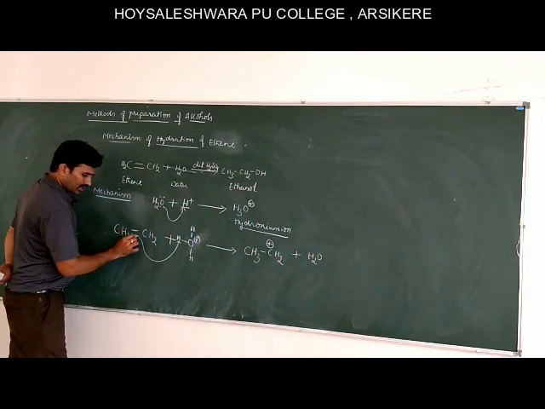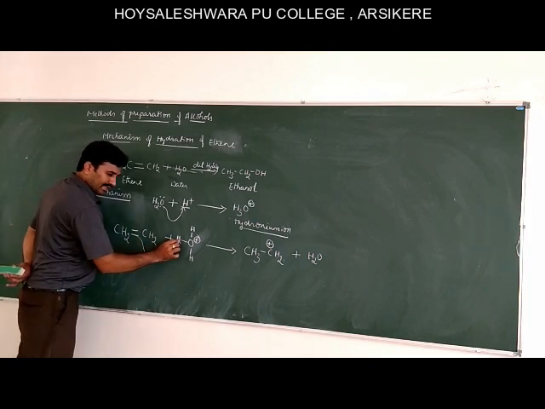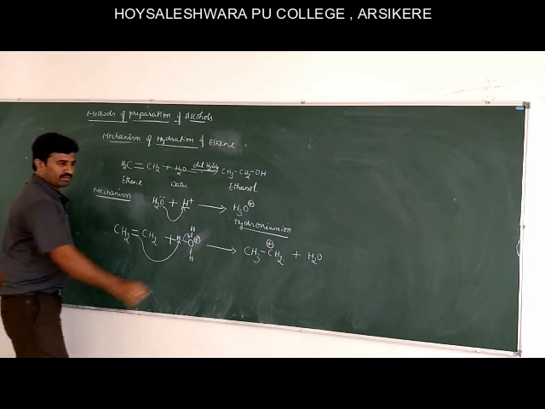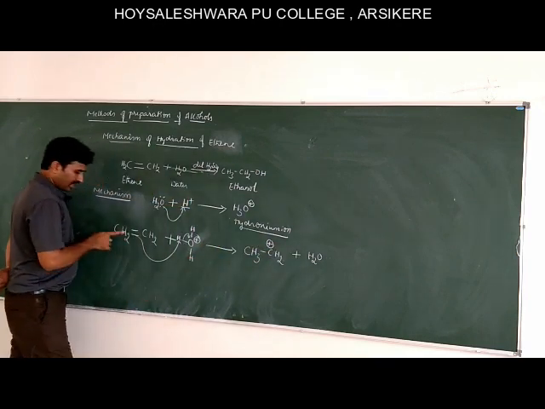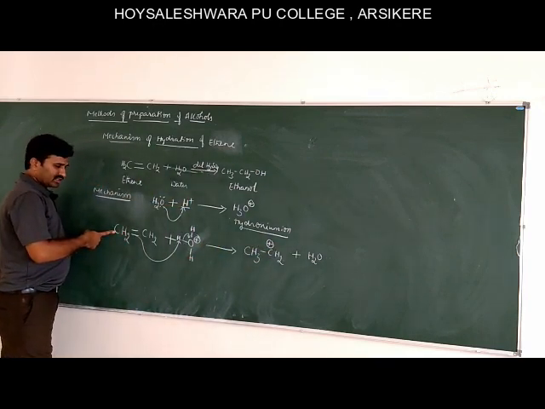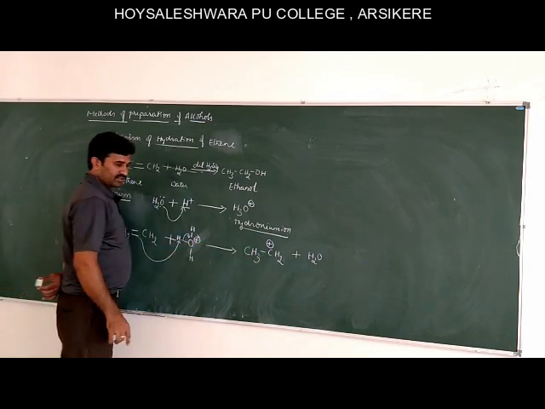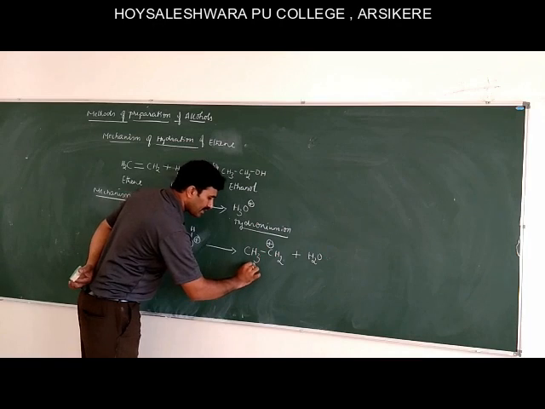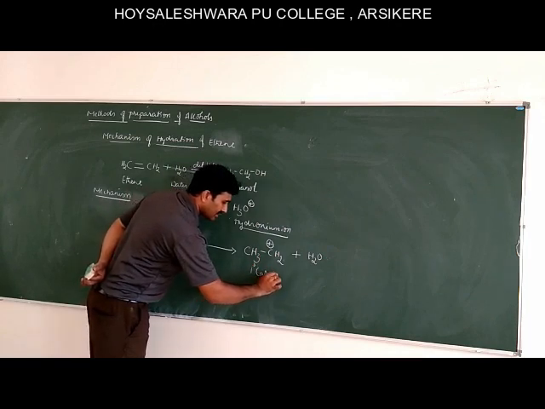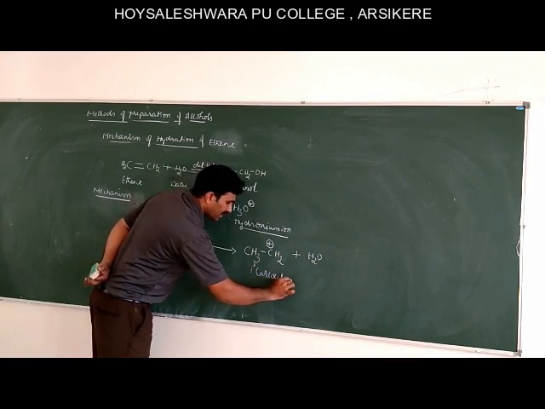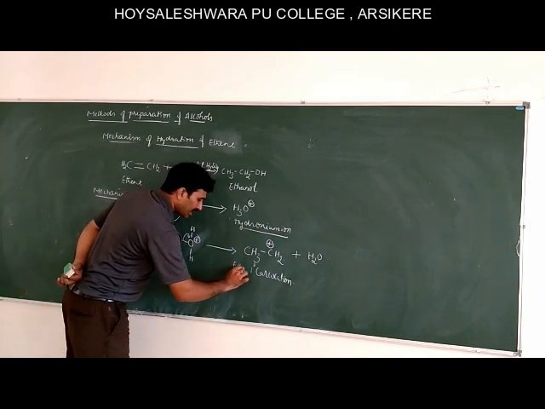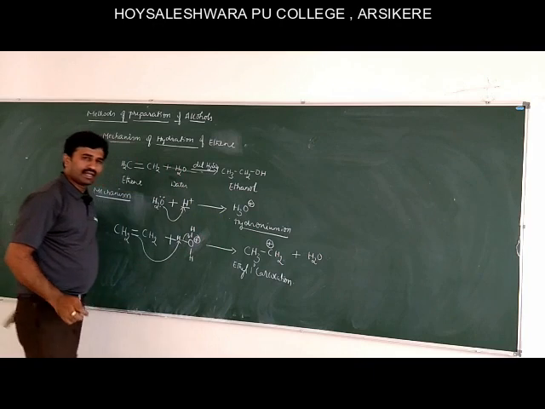This attacks this hydrogen atom, so it leads to a water molecule, and as the bond is lost for this carbon atom, it gains positive charge. So this is a carbocation, a primary carbocation, that is ethyl carbocation.